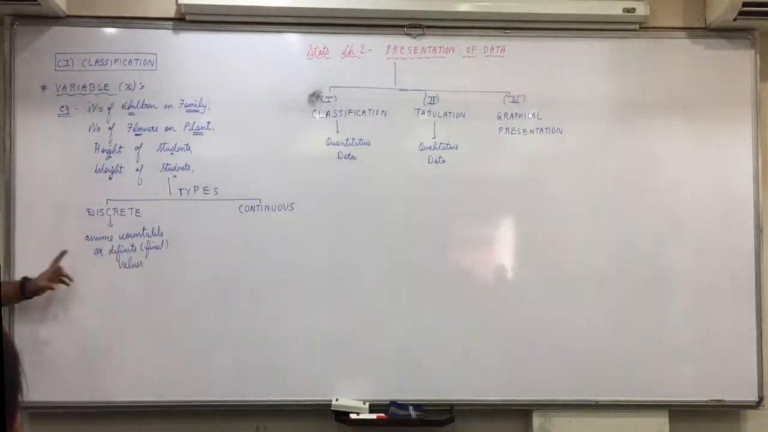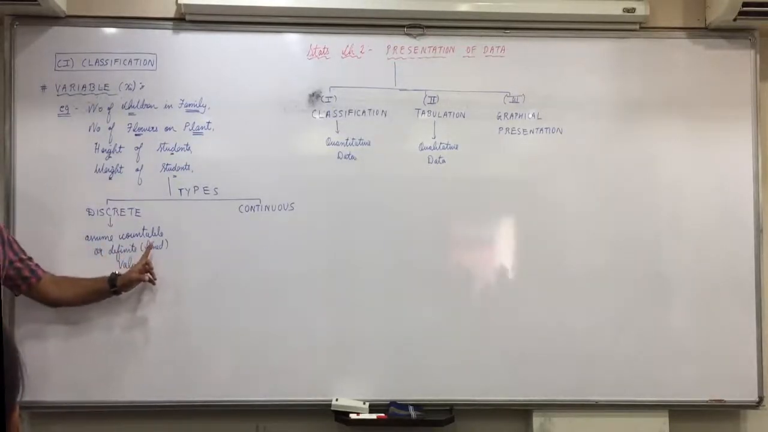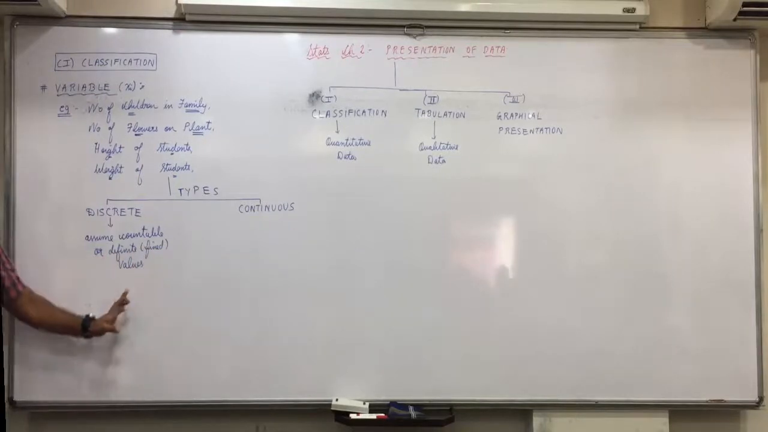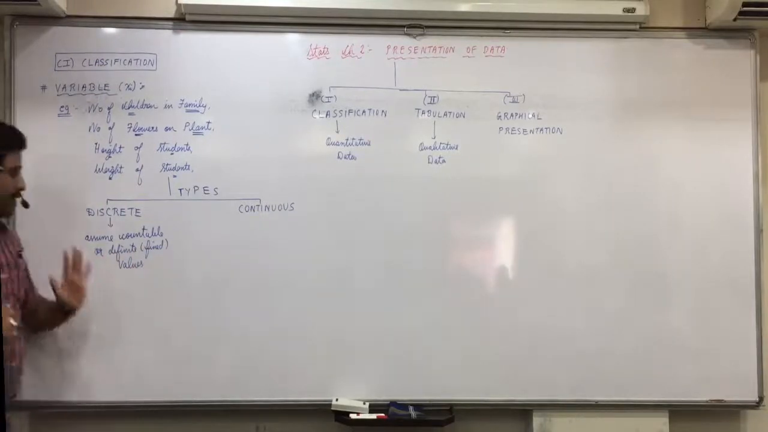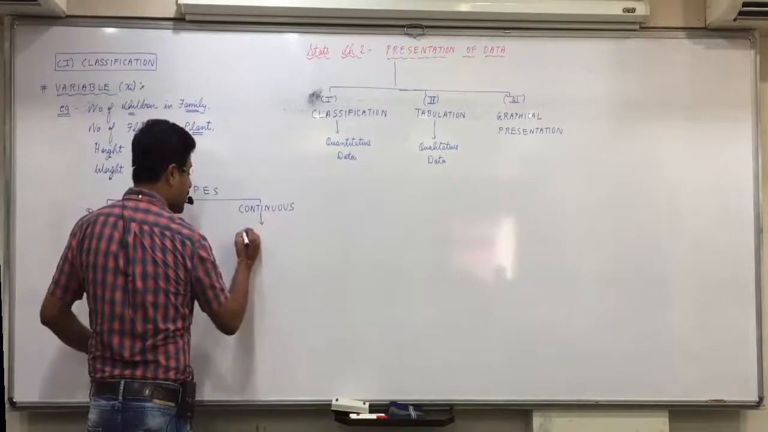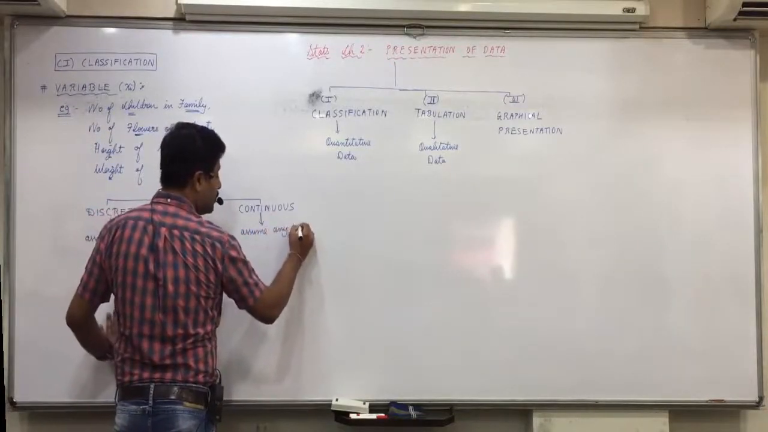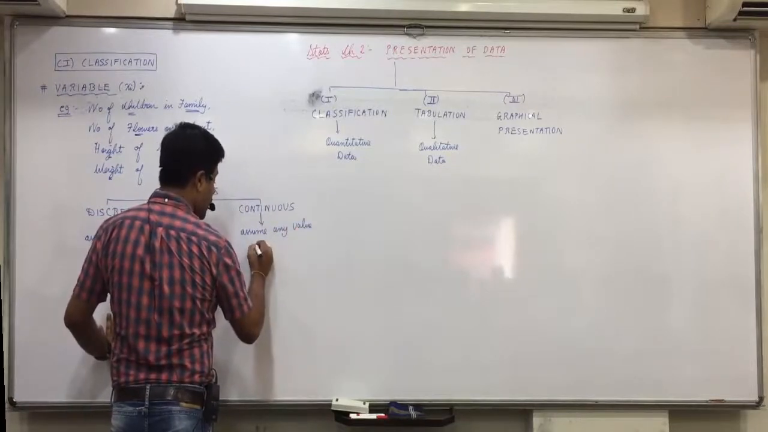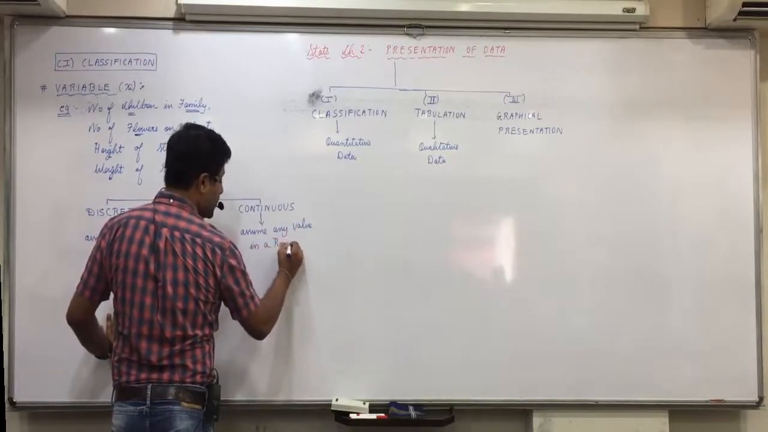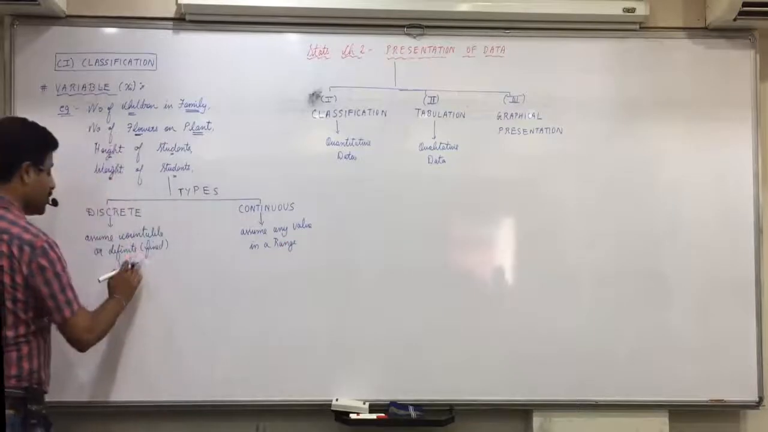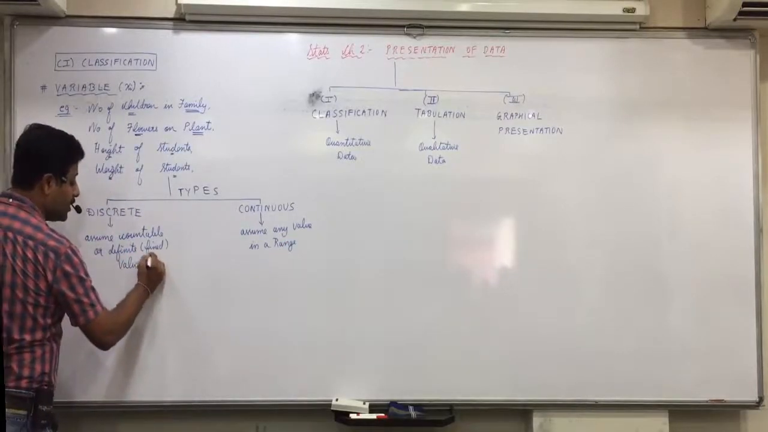Okay, the variable which assumes countable or definite or fixed values is called a discrete variable, and continuous means a variable which can assume any value in a range, in a specified range, and here it can assume countable or definite values in a range.